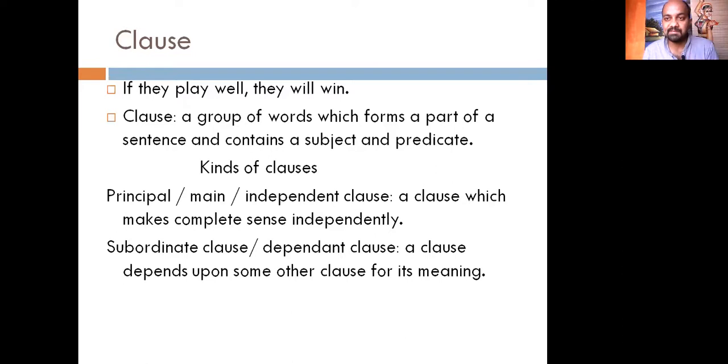What are clauses? There are many types, but in this video, just to learn conditional sentences type 1, we will focus on if clause. First we must learn what is a clause. Look at the sentence here. If they play well, they will win.